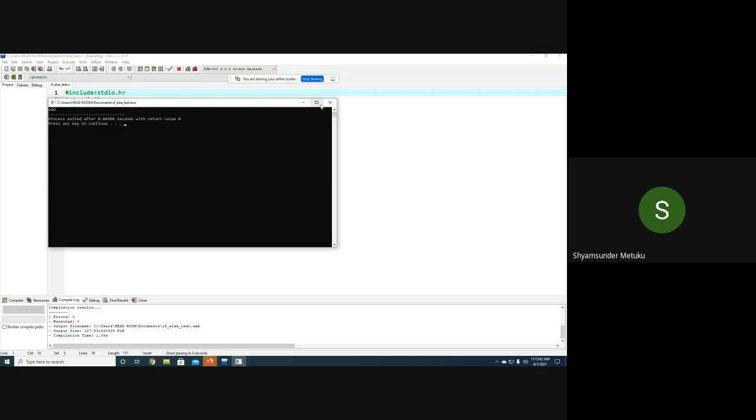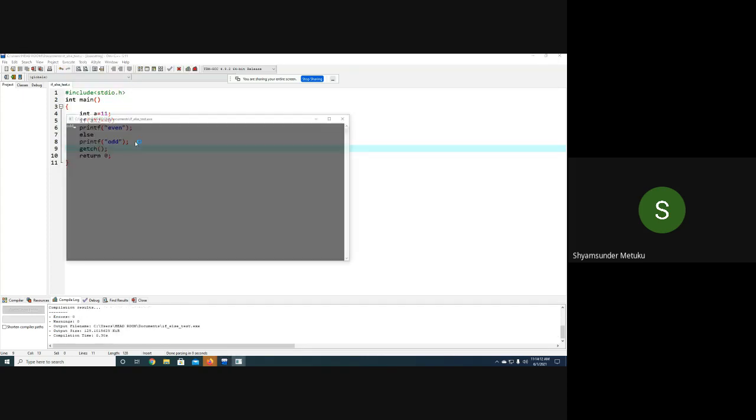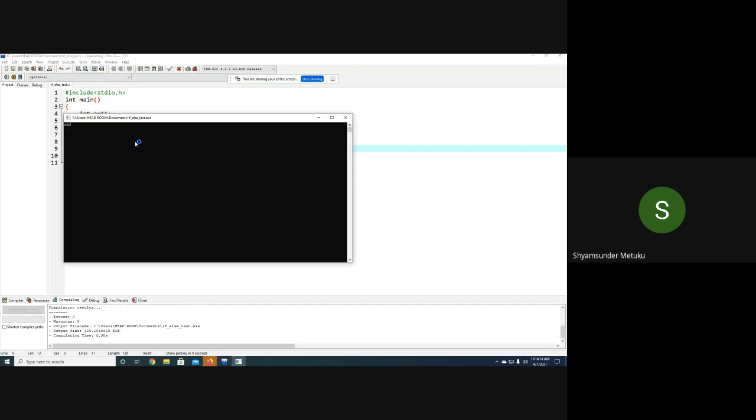But as I said, I don't want to see these two lines, this dotted line as well as these other two texts. What is the thing we need to change in the program? You tell me. I don't want to see. getch. So let me go back here. I'll just try to add getch here. Now if I execute again, now you can see where the cursor started blinking.